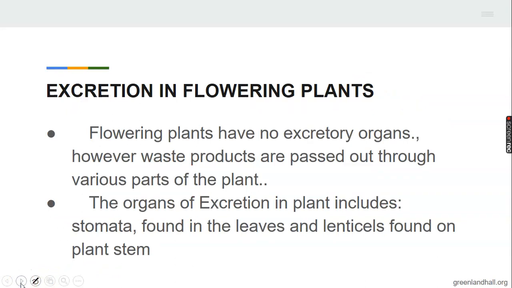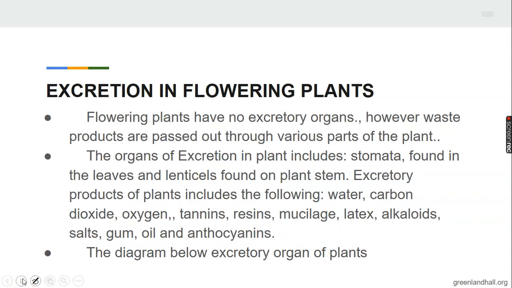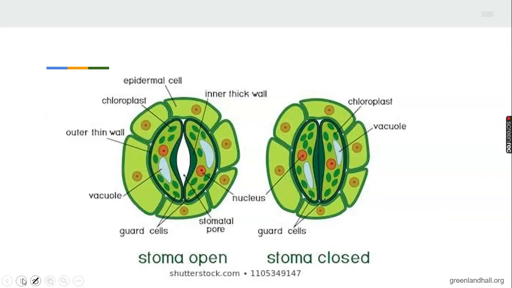Flowering plants, like I said, also have excretory organs. And those are the stomata and the lenticels, found on the stem of the plants. Now the diagram there shows us stomata. The first diagram here shows the stomata opened, and the second one shows the stomata closed. I will label it 1 and 2.